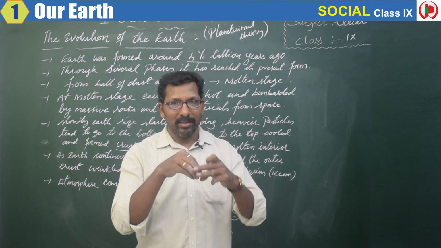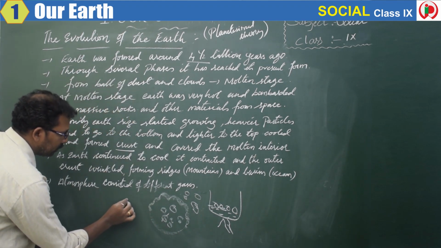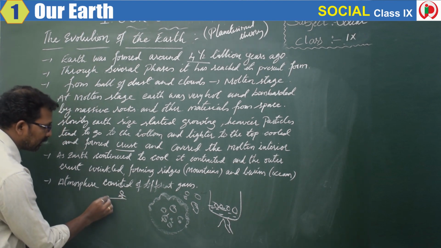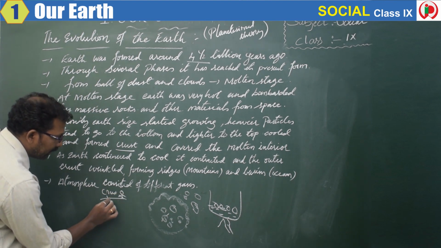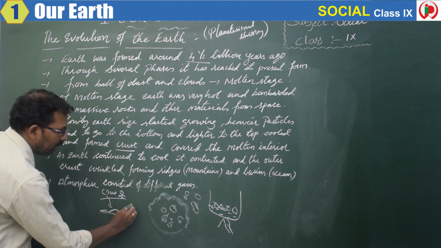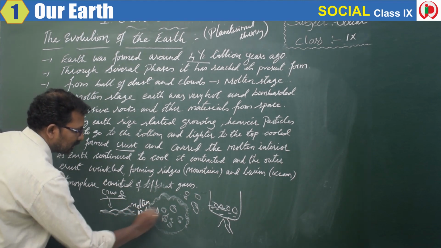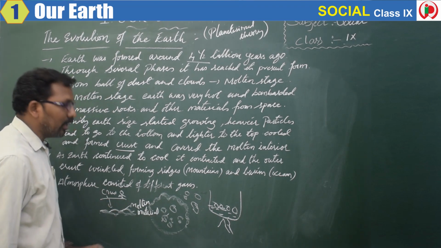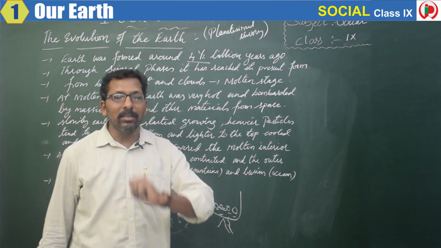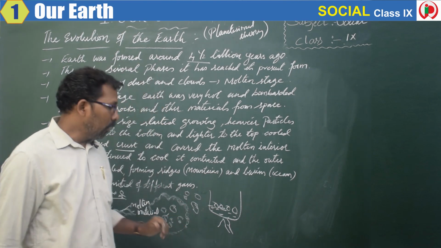So here you can see, this is the first stage where we are standing, my dear children. Where we are standing, this is the crust. Under that, some hundreds of kilometers down, the molten material is present. We will discuss this crust and molten material in the next topic, the internal structure of the earth, in an elaborate way.